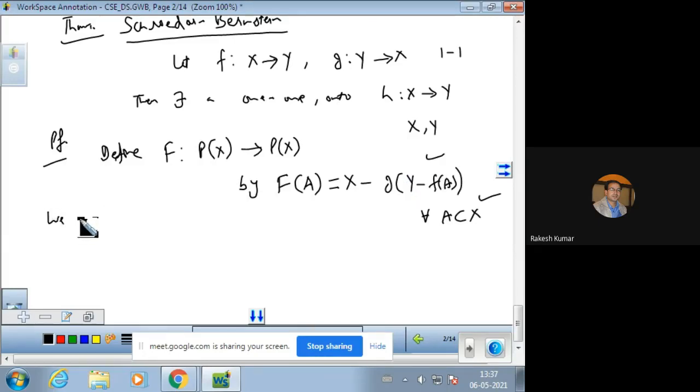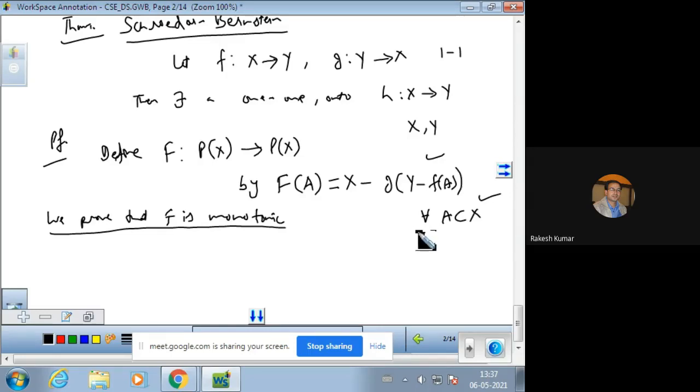Now we prove that F is a monotonic function. What does monotonic actually mean?